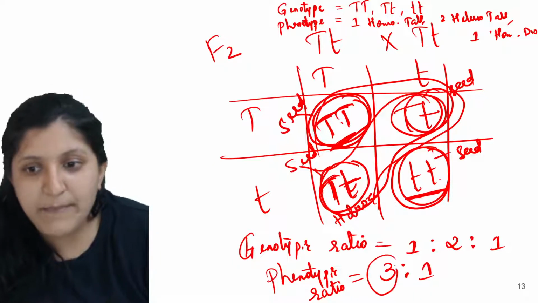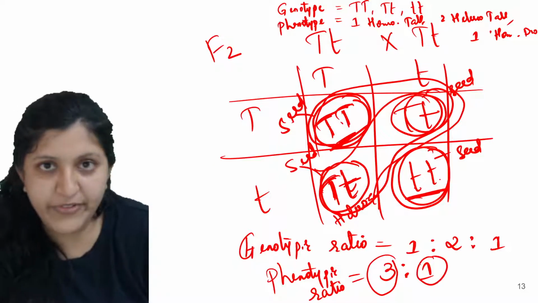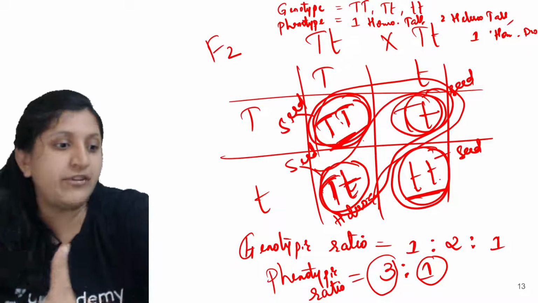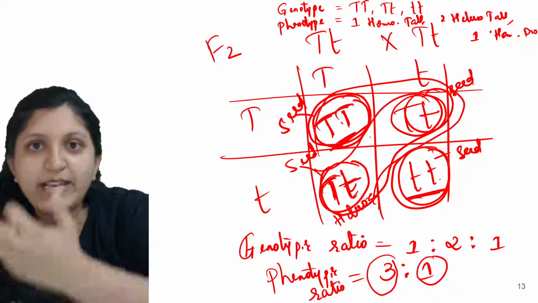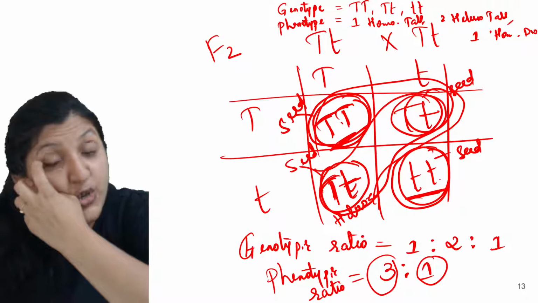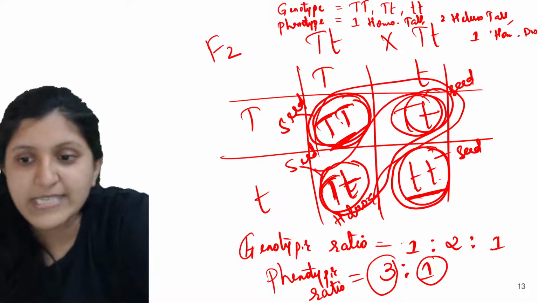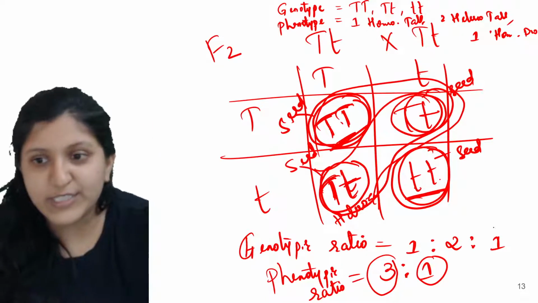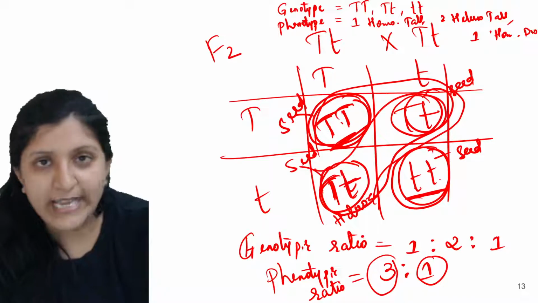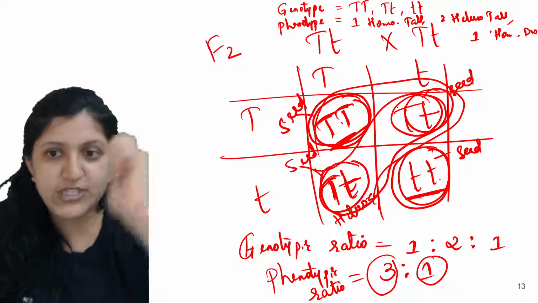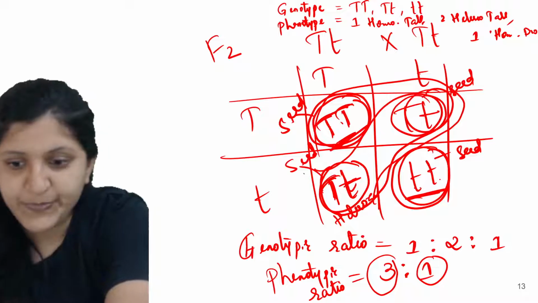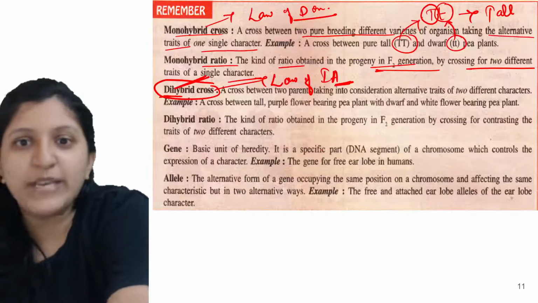So three of them are tall and one is dwarf, we will say. If we are speaking with respect to dominant and recessive, then in the genotypic ratio you can see here, 1 is homozygous tall, 2 is heterozygous tall, and 1 is homozygous dwarf. So that term we can use here.